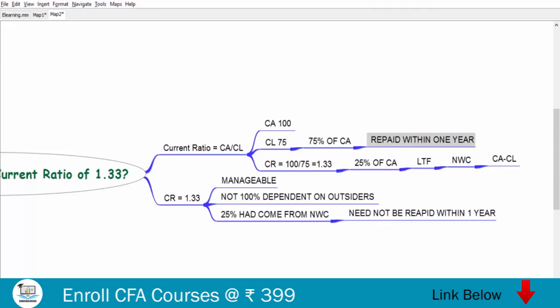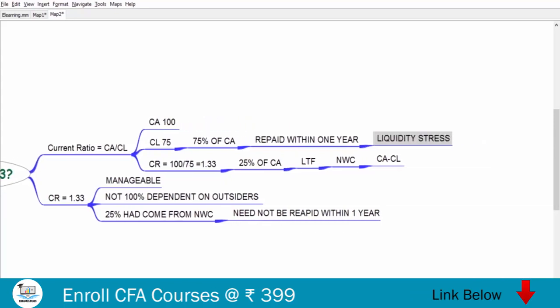So when you have some obligations to be settled within 1 year, you have what is known as liquidity stress. You will have liquidity stress if you don't have matching or greater current assets.